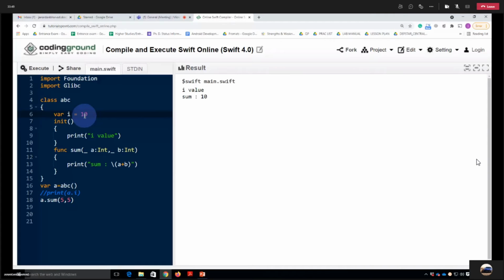Suppose I want to use that property, this variable here. So in other programming languages, what are we using? This dot, yes, that's a correct answer. We are using this dot a.